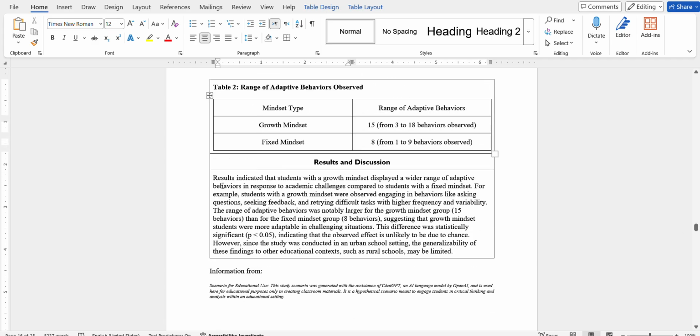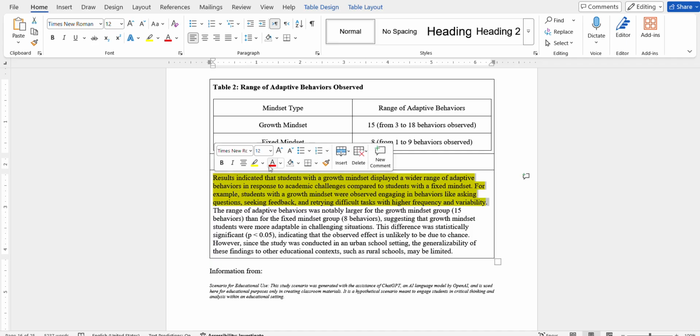The results and discussions. The results indicate that students with a growth mindset displayed a wide range of adaptive behaviors in response to academic challenges compared to students with a fixed mindset. For example, students with a growth mindset showed behaviors like asking questions, seeking feedback, and retrying difficult tasks with higher frequency and higher variability. The range of adaptive behaviors was notably larger for the growth mindset group, and they have a larger variability, like I said above. With a growth mindset, students were more adaptive in challenging situations.